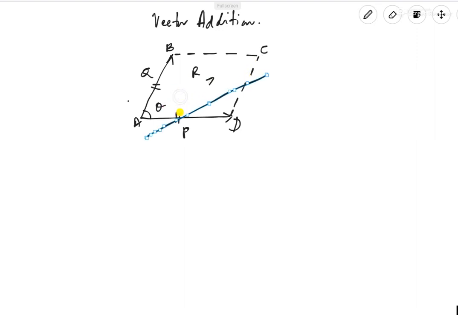Now we assume that this resultant is making an angle beta, which is unknown, so don't bother about beta here, with respect to AD. Now what we will do is drop a perpendicular line onto this line. This is meeting at point E. Now you see that AB and CD are parallel.